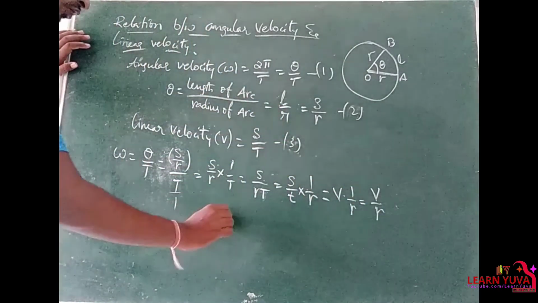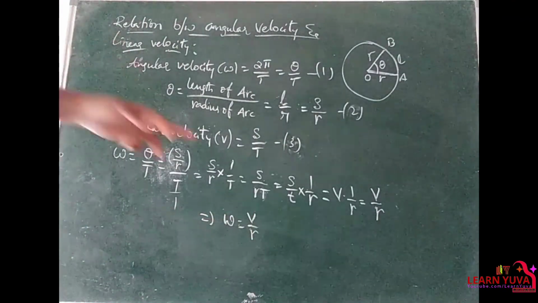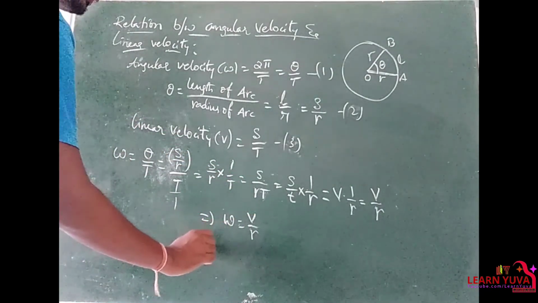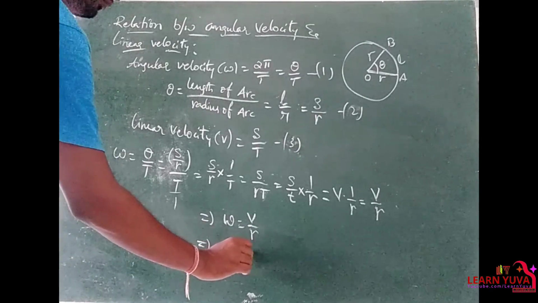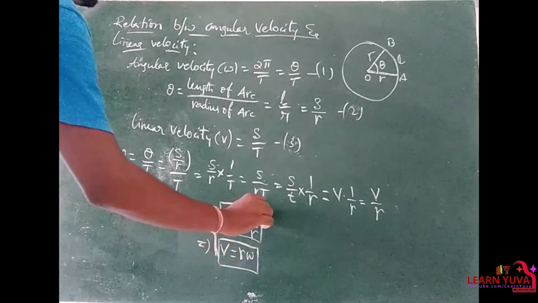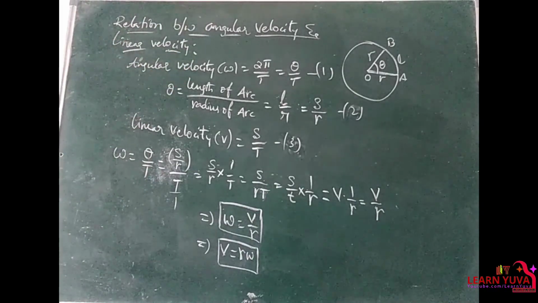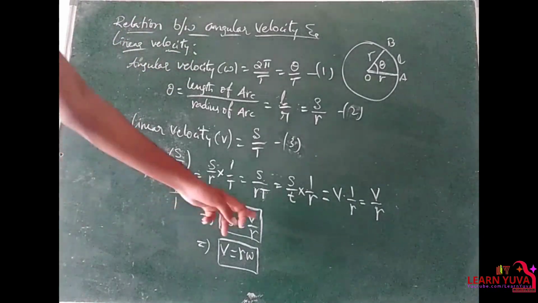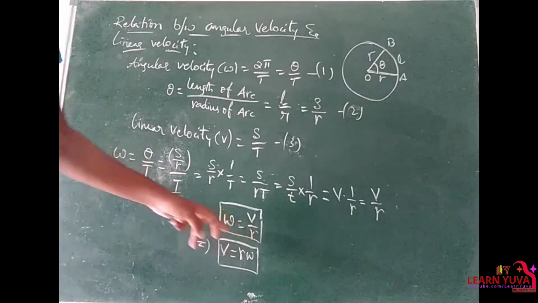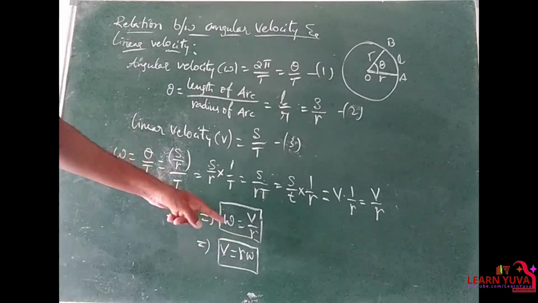Omega is equal to V by R. We need the relation between omega and velocity V. So that implies V is equal to R omega. V is equal to R omega, right? This is the relation between angular velocity and linear velocity. Omega is equal to V by R. V is equal to R omega. Here R is the denominator. We send this side product with omega. R into omega, R omega.